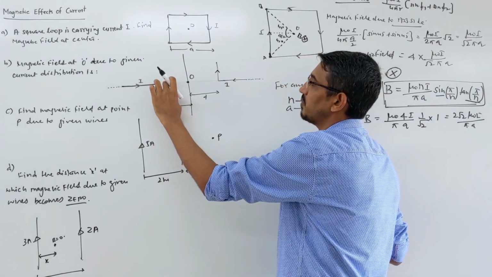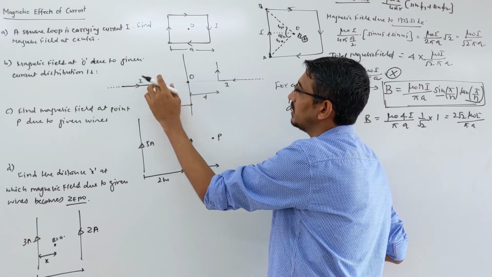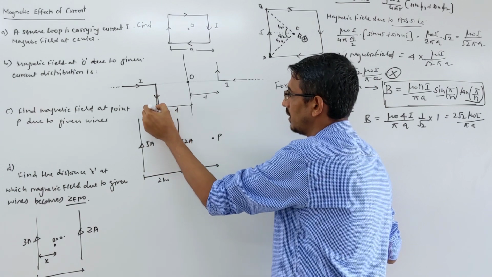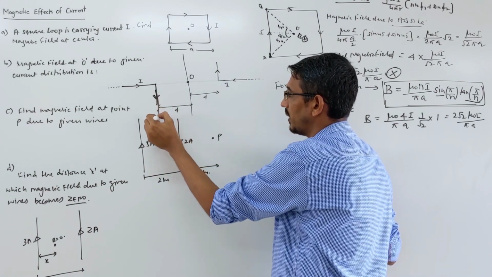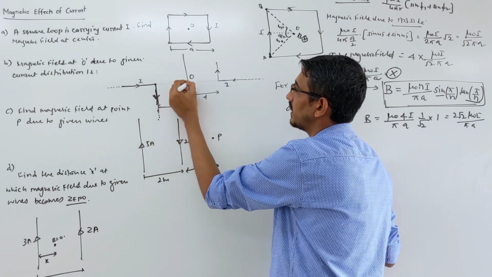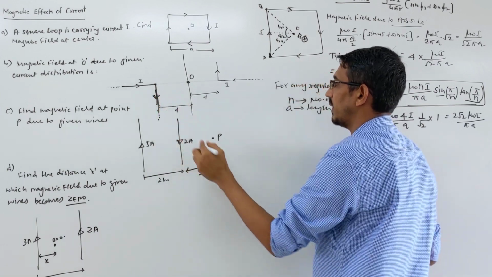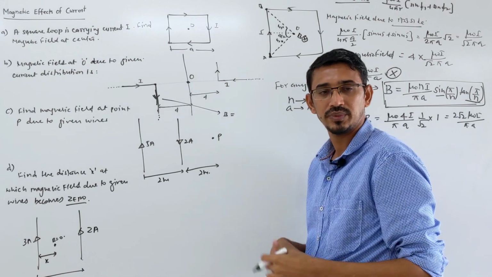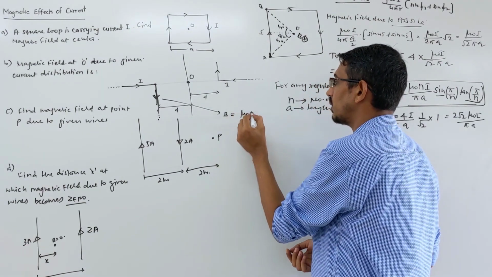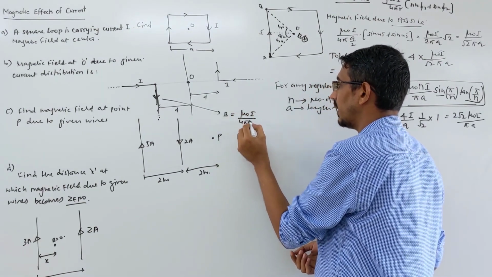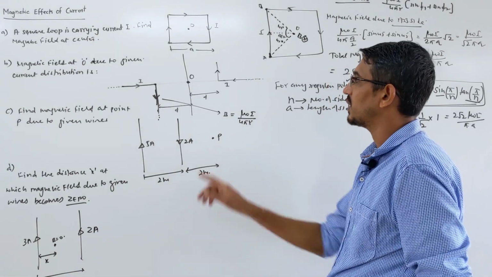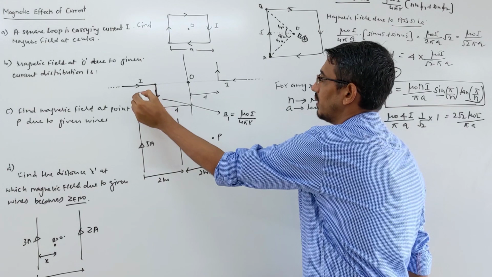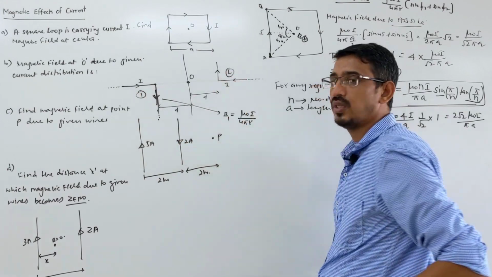And for this piece of the wire, this point is at the end of the wire. This is the second piece, which is also going to infinity. So this point is at the end of the wire. So due to this first wire, what is the magnetic field? End of the wire means half of the general formula, so mu naught I upon 4 pi r. And what is the direction of field due to the first wire? Let's call it B1, that's wire 1, that's wire 2. So what is the direction?